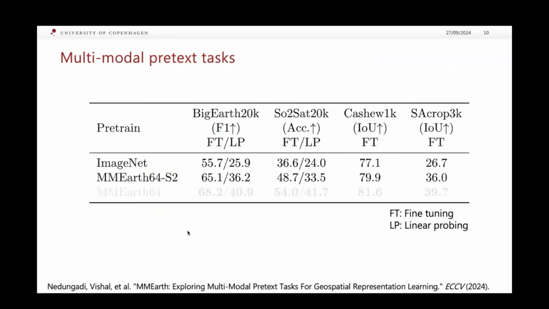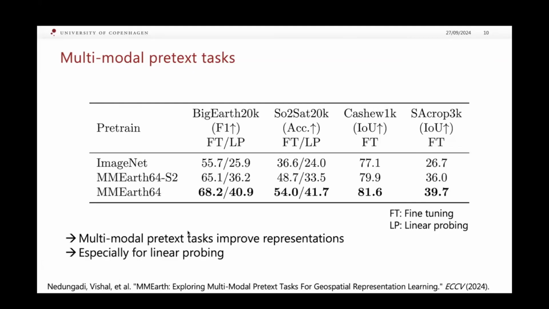We evaluate our model by fine-tuning and linear probing on various downstream tasks. The baseline is with our model pre-trained on ImageNet. We show that in-domain pre-training with only Sentinel-2 as input and output already improves the fine-tuning and linear probing results. When using all the modalities as additional pretext tasks, we show that adding multiple modalities improves the representations for downstream tasks, especially for linear probing.